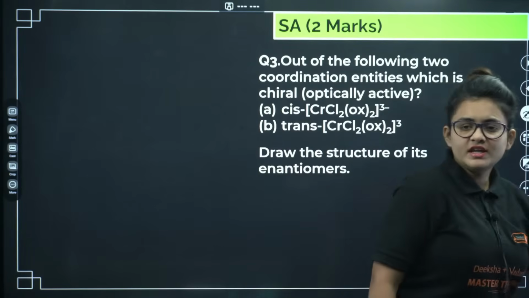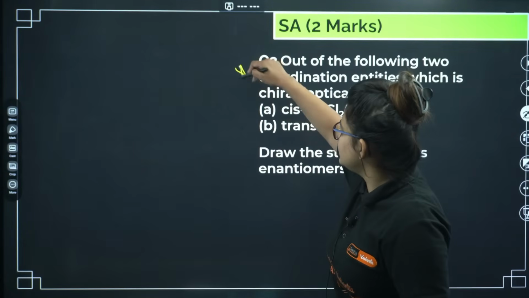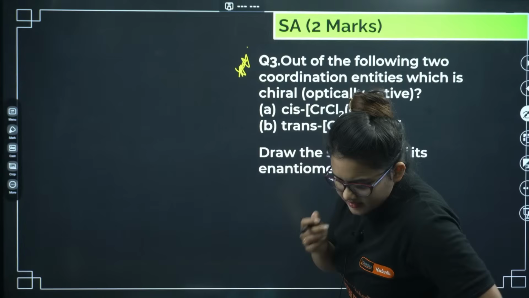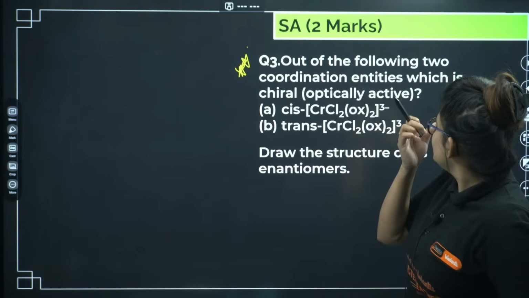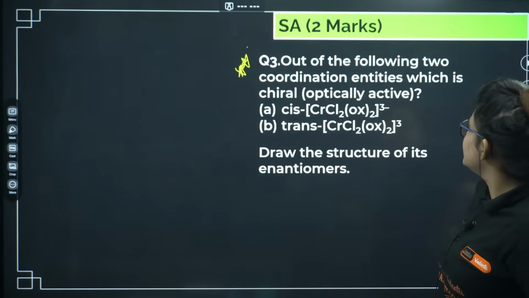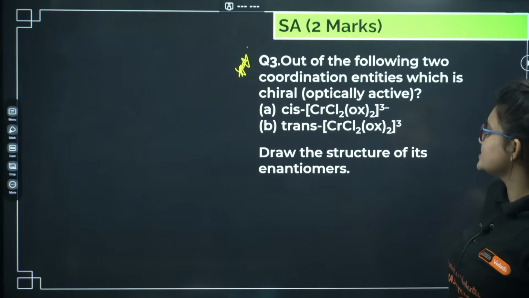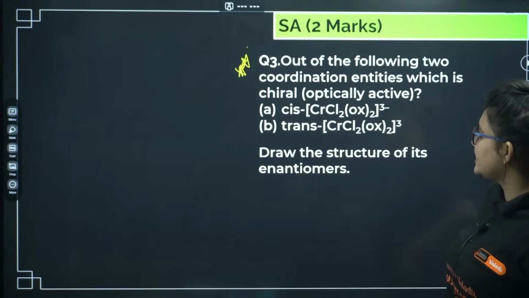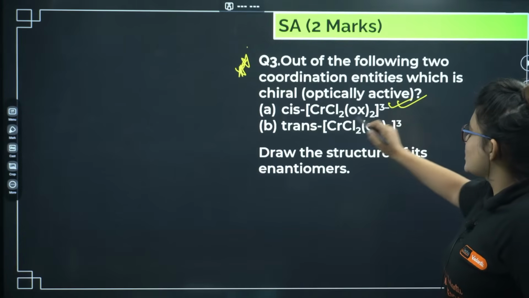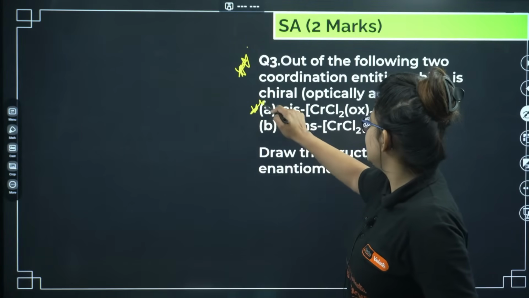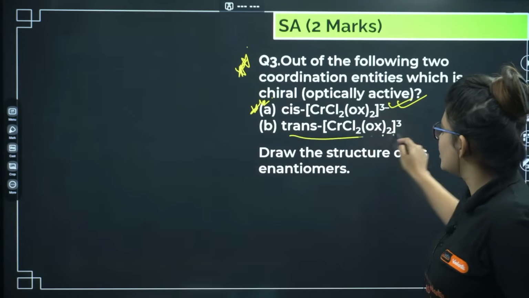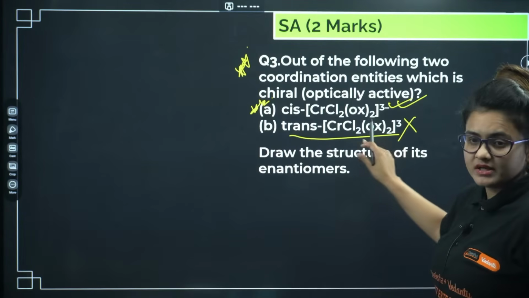Okay, so here you can see another most important problem. Out of the following two coordination entities, which is chiral, that is optically active, cis and trans? Which one is optically active? Let me tell you, cis is optically active, trans is not, because a symmetry element is present over there.